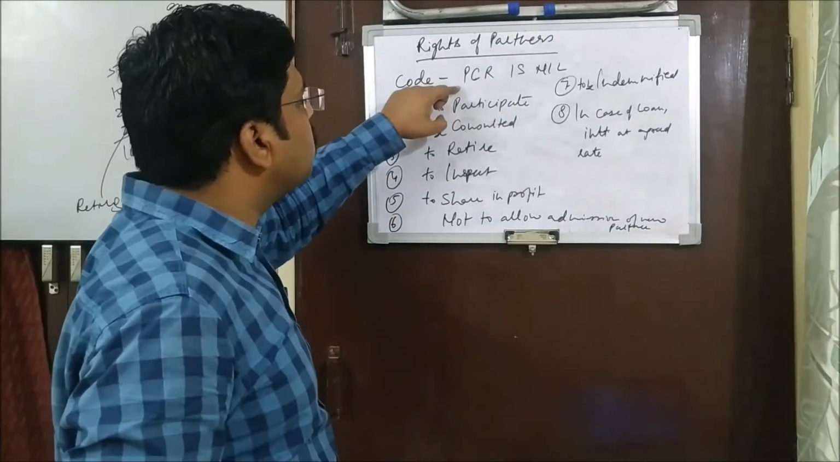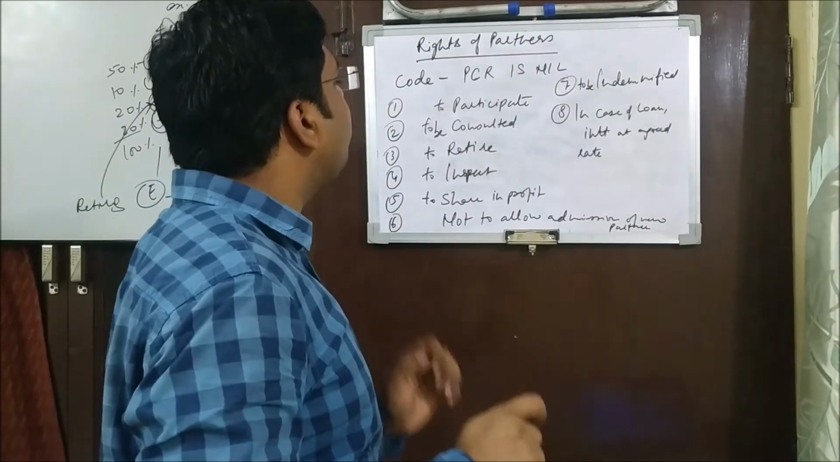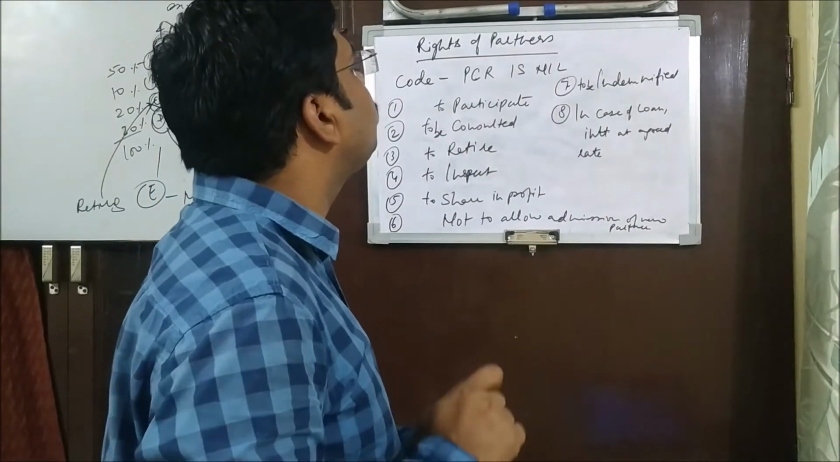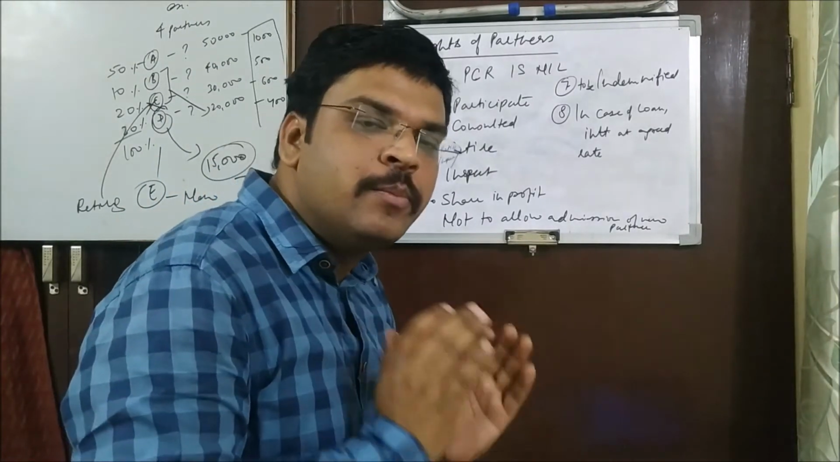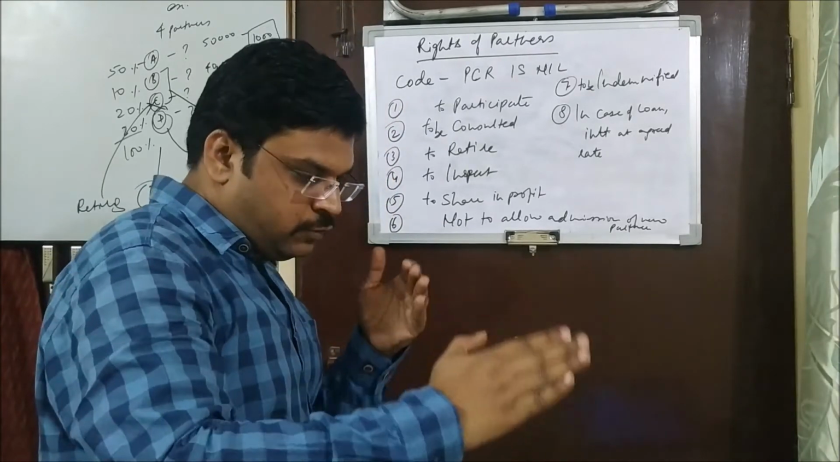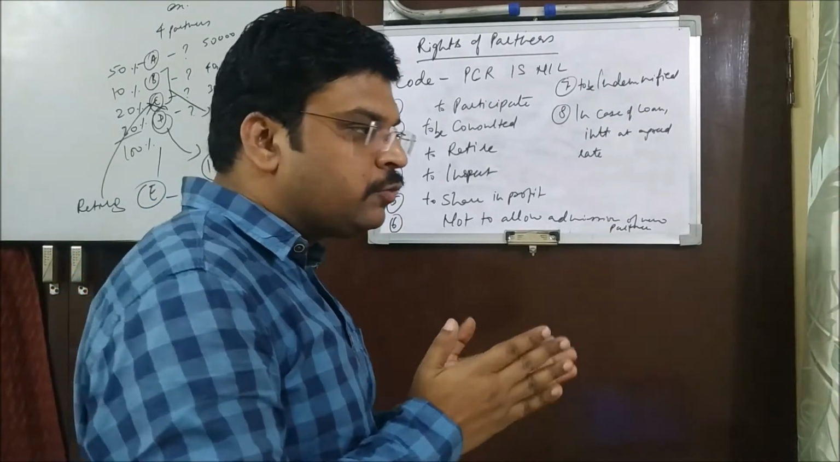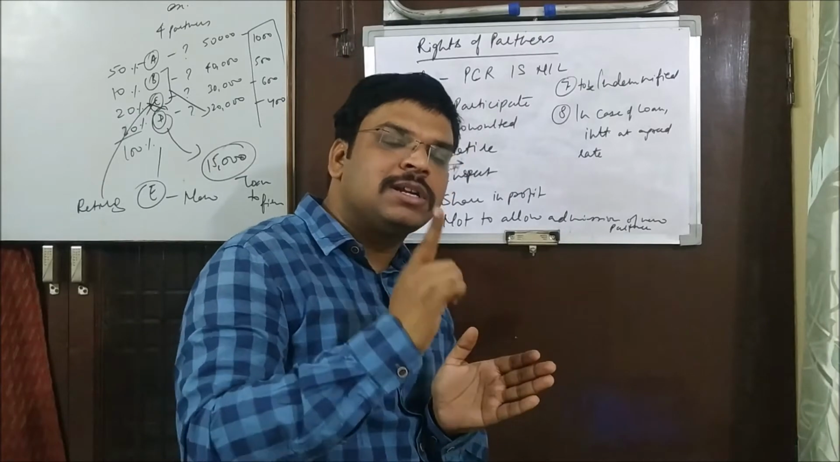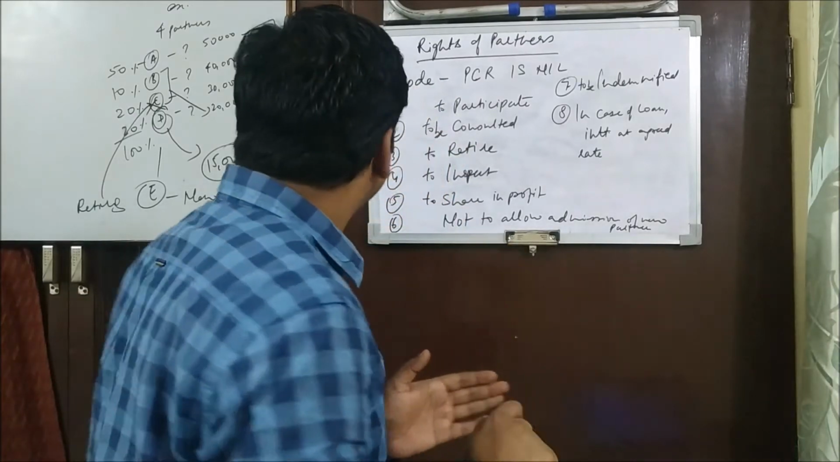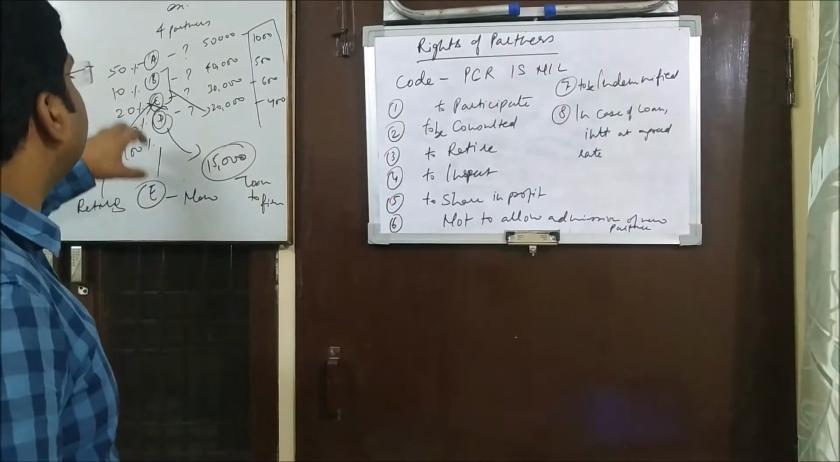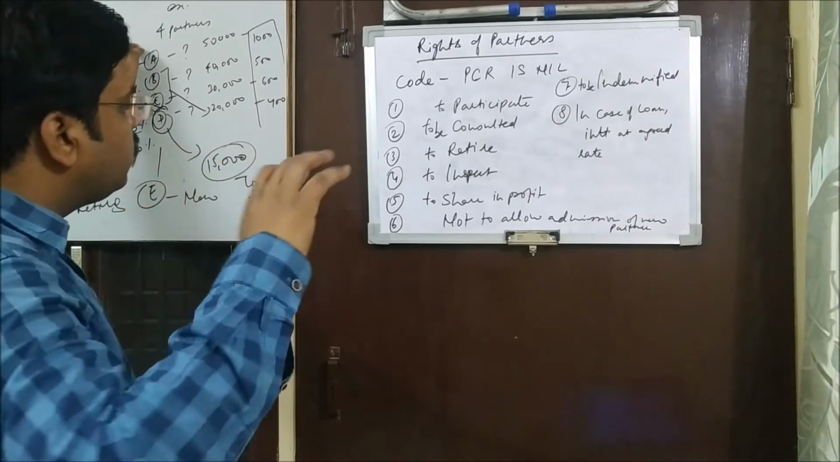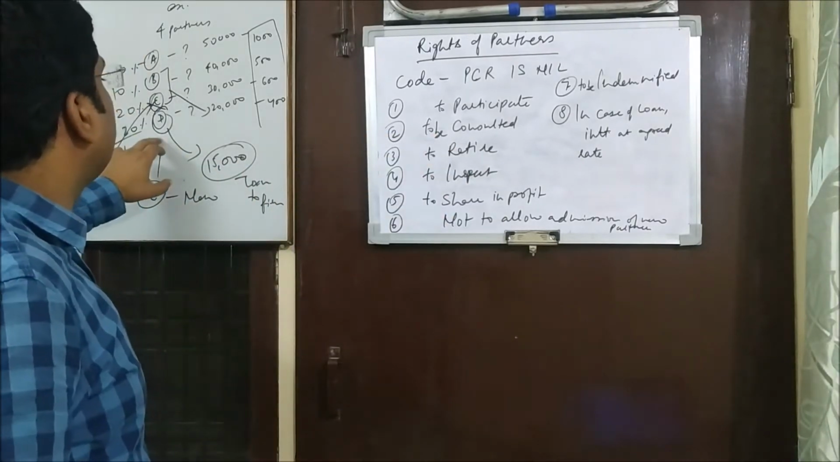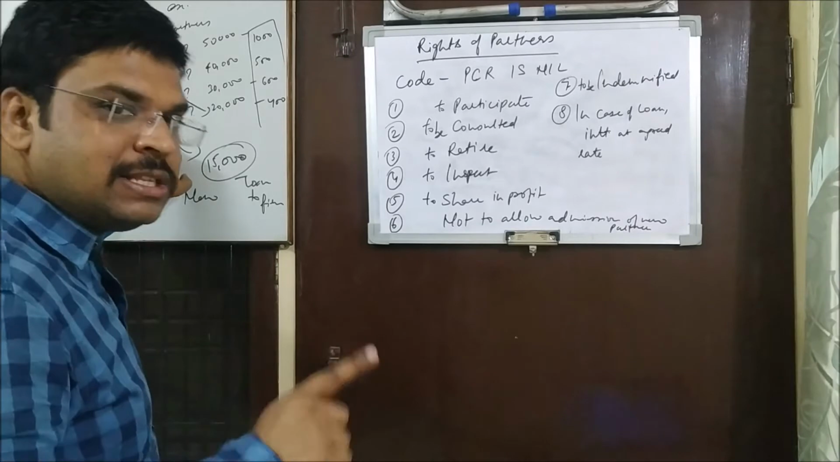So P stands for participate. Every partner has a right to participate in the management of the business. If you really want to manage the activities of a business, every partner has a right. It cannot be like these 4 partners are there and these 3 have decided that we will be running the management, you will not be.